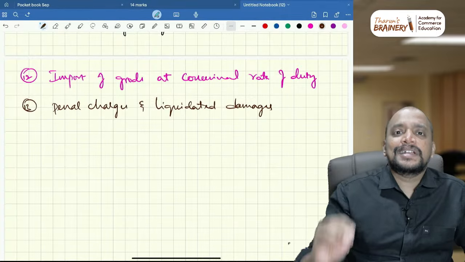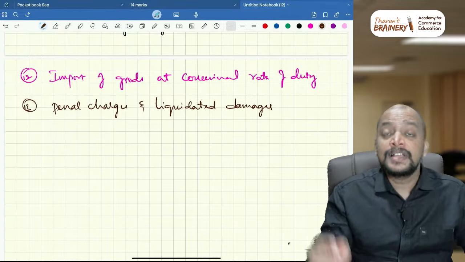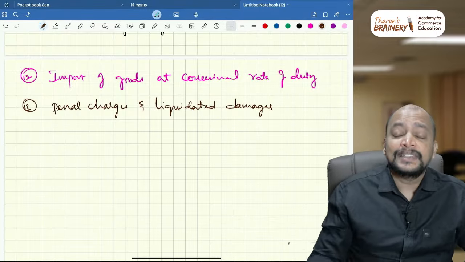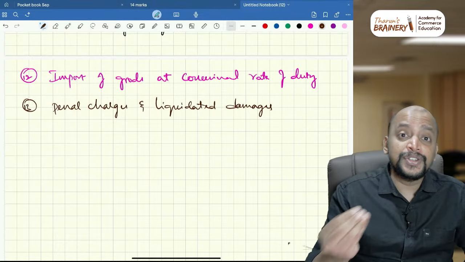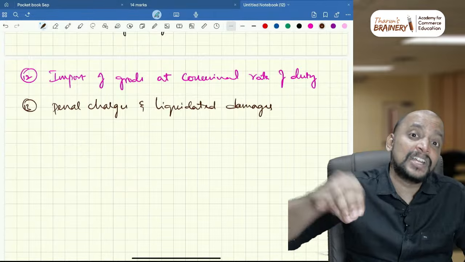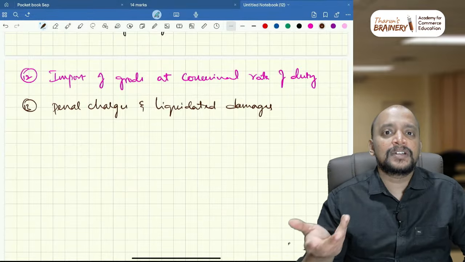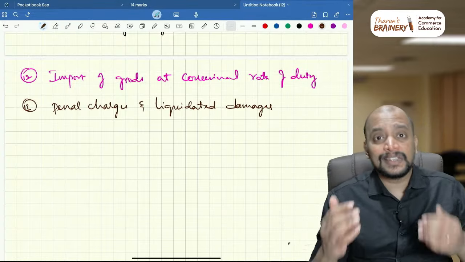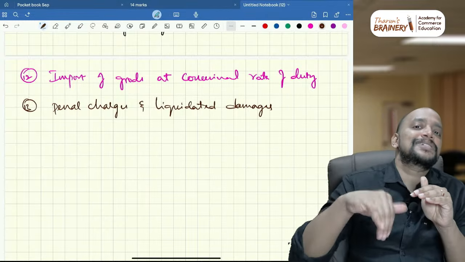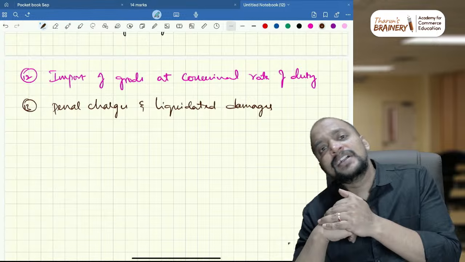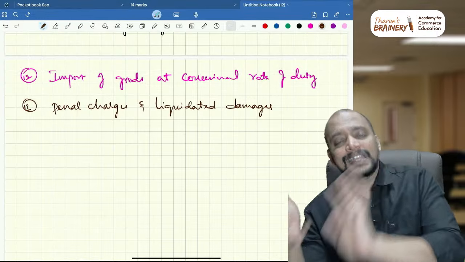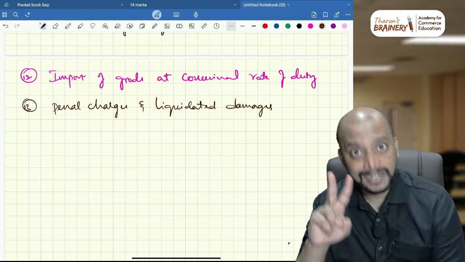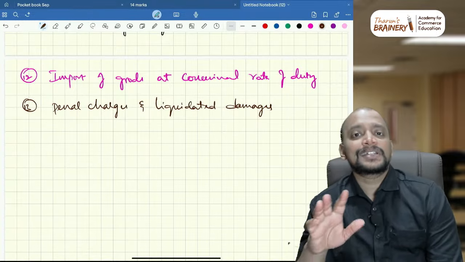When it is compensatory in nature, it is not treated as consideration, it will not be taxable. Suppose there is a possibility of performance, but the said amount is collected in order to discourage that person from doing such act in future, for example cheque dishonor charges or traffic fines, etc. This is levied to discourage the person from doing such act in future, so it is not treated as consideration and not taxable. In other cases, that is the balancing figure. First you need to check, is it compensatory in nature or is it penalizing in nature? If it is compensatory or penalizing in nature, don't treat it as consideration, it will not be taxable.